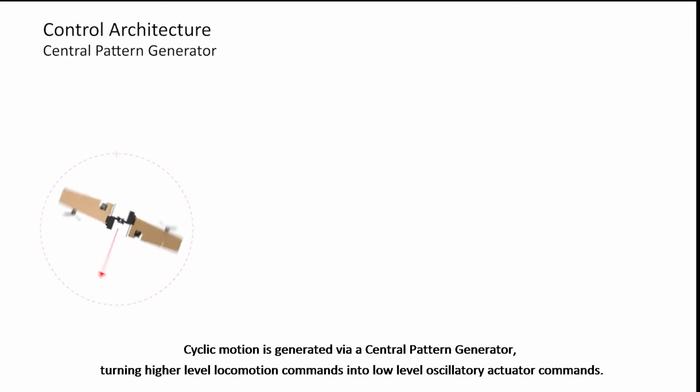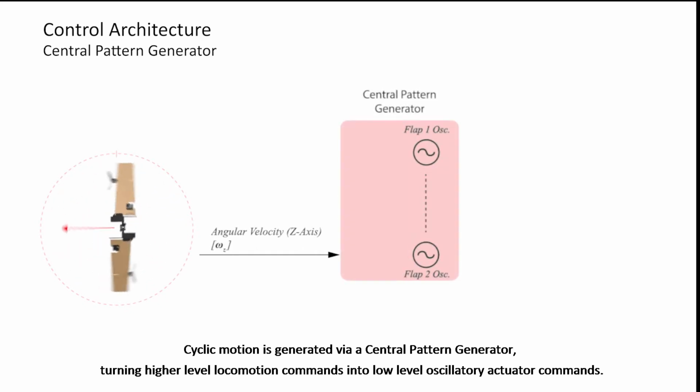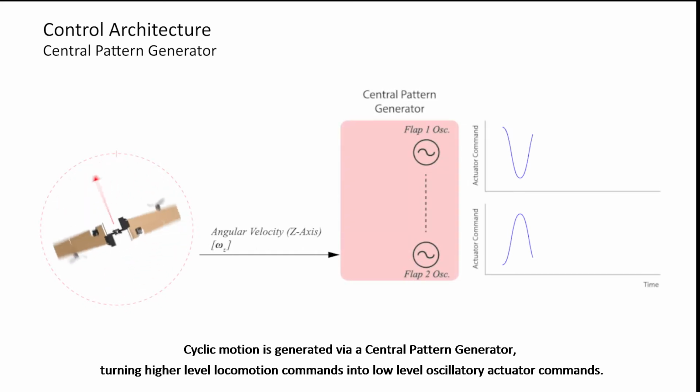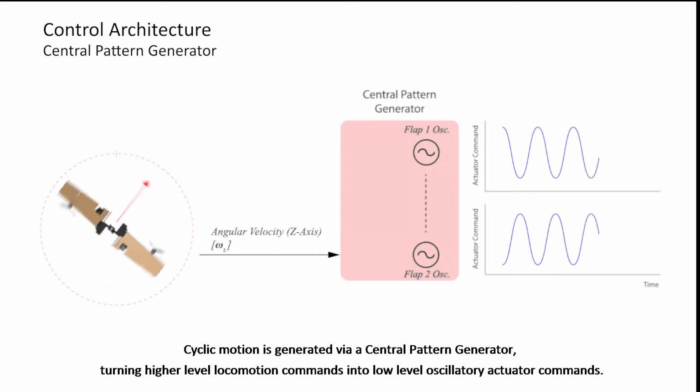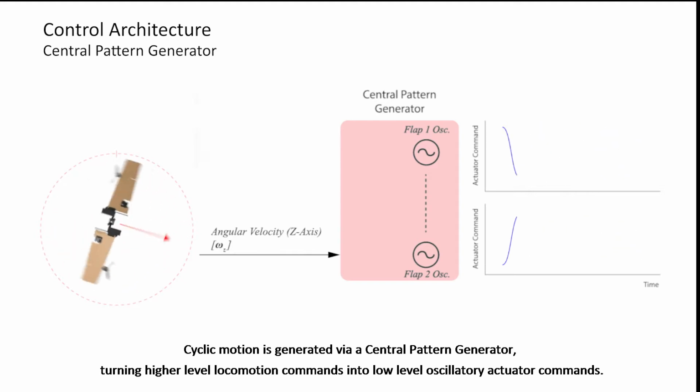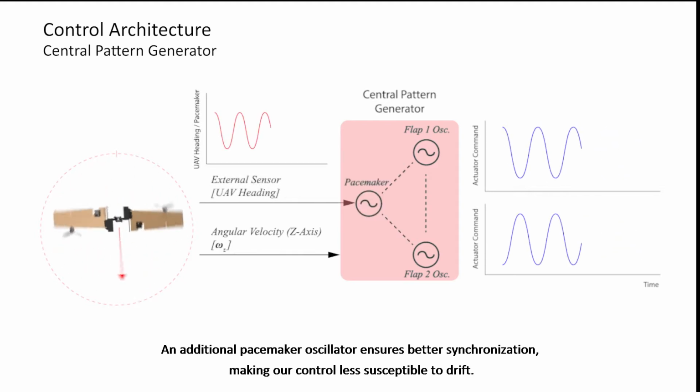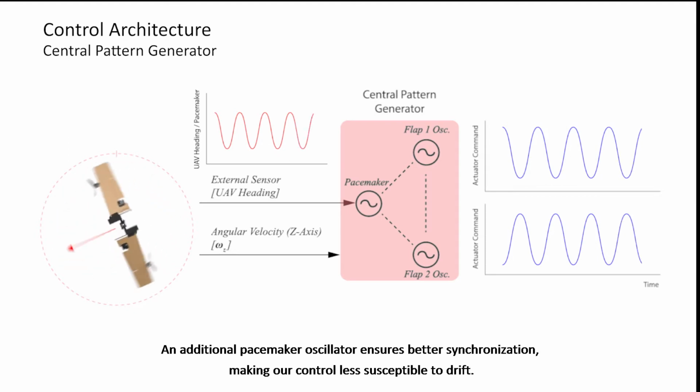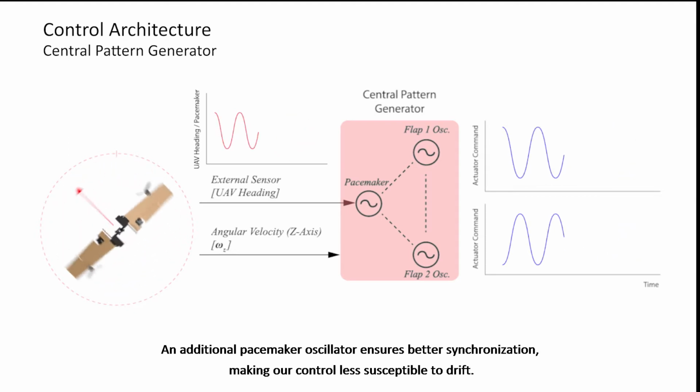Cyclic motion is generated via a central pattern generator, turning higher-level locomotion commands into low-level oscillatory actuator commands. An additional pacemaker oscillator ensures better synchronization, making our control less susceptible to drift.